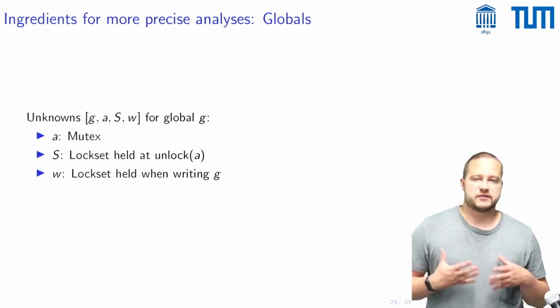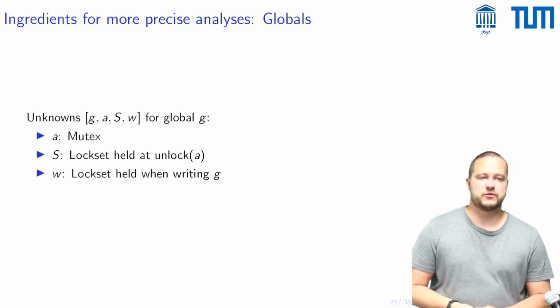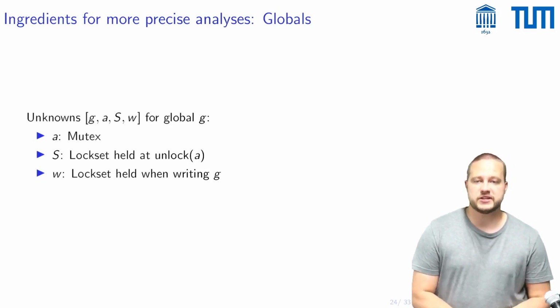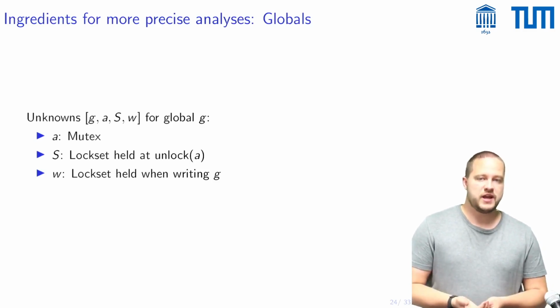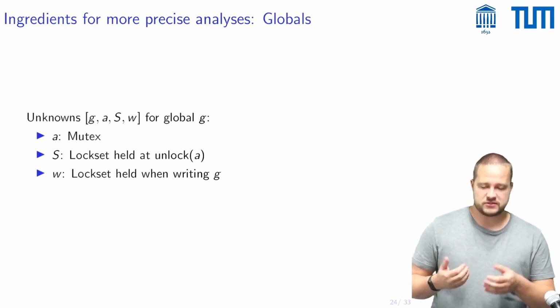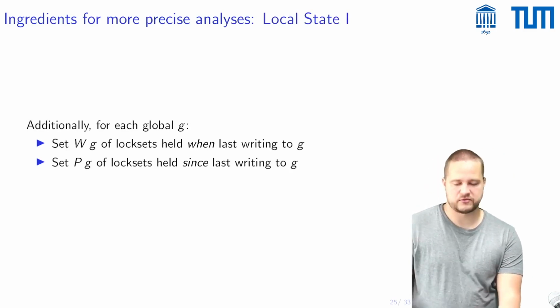The first thing is that for globals, on top of this G, A, and S that we already used for the side-effecting formulation of Miné's analysis, one can also track this lock set W there. That is the lock set that is held when one writes G. And in the local state, one can additionally track some information for each global.